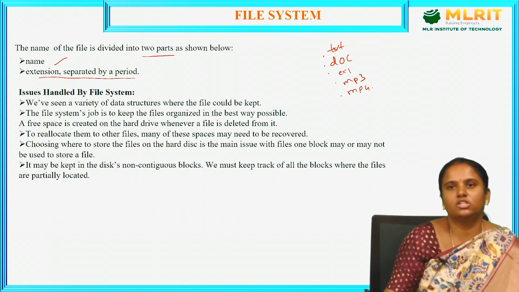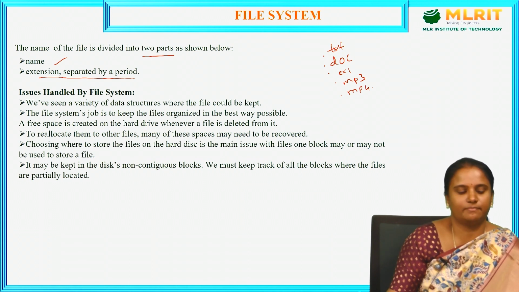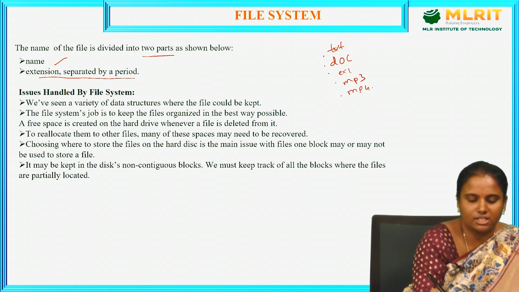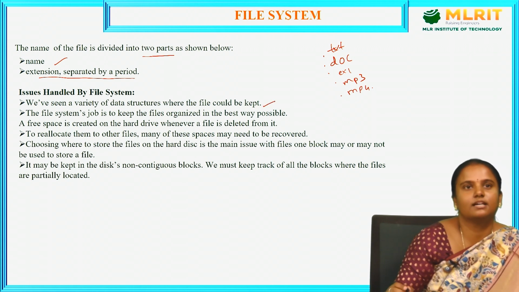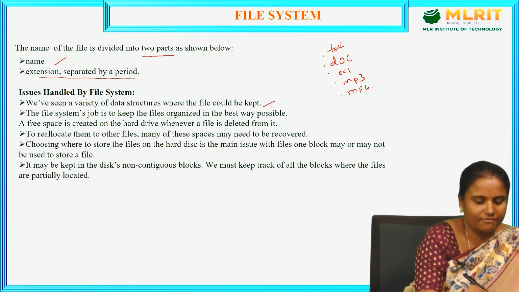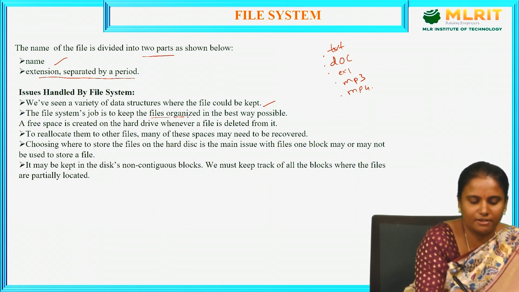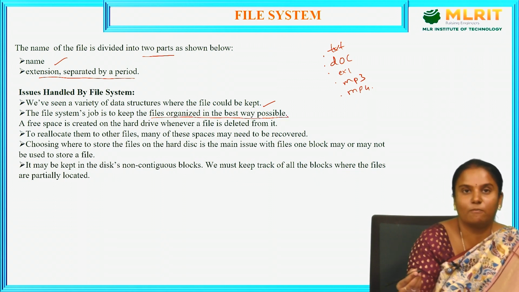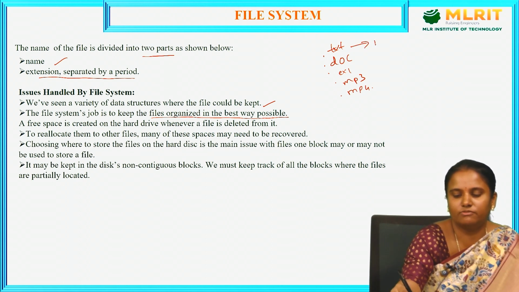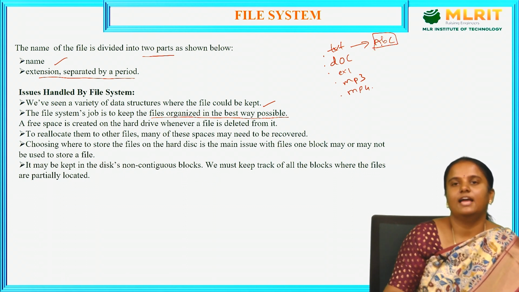What are the issues handled by the file system? We have seen a variety of data structures where the file could be kept. The file system's job is to keep the files organized in the best way possible. Suppose I want to find a text file named ABC. Where have I stored it?